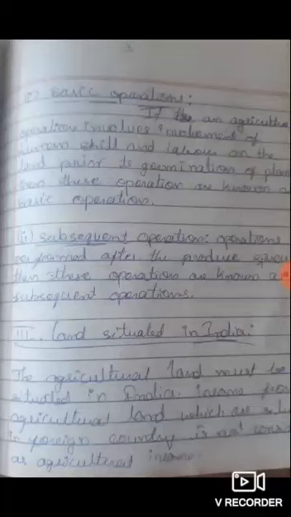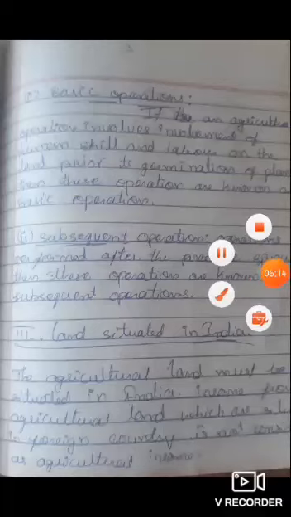In the case of agricultural income also, that land should definitely be situated in Indian territory and should be used for farming. Then it is treated as agricultural land, and whatever income is generated from that land is treated as agricultural income.